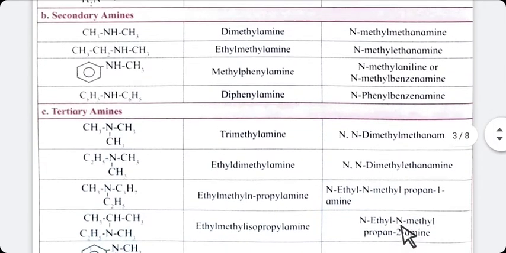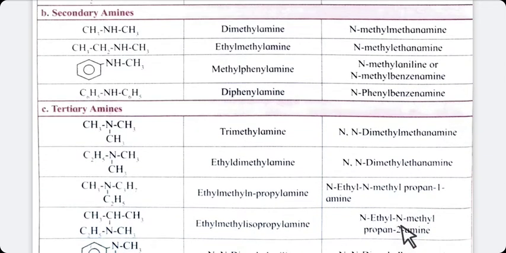Now see tertiary amine. First, the common name. 3 methyl groups are there, that's why trimethylamine. N means amine. Trimethylamine. 2 methyl groups are there, so dimethyl. 1 ethyl group is there, so ethyl dimethyl amine. Again here we are using alphabetical order.